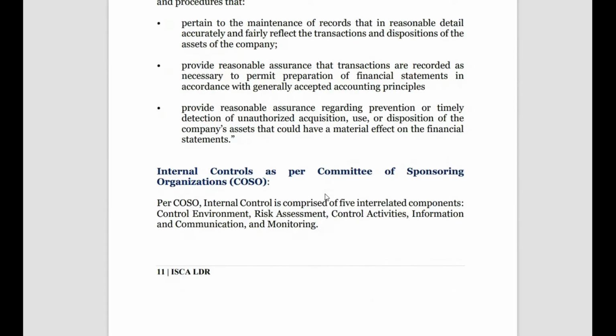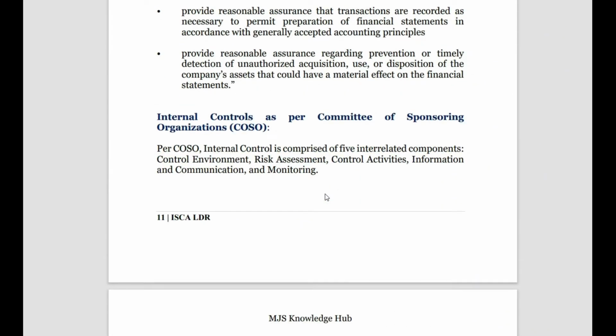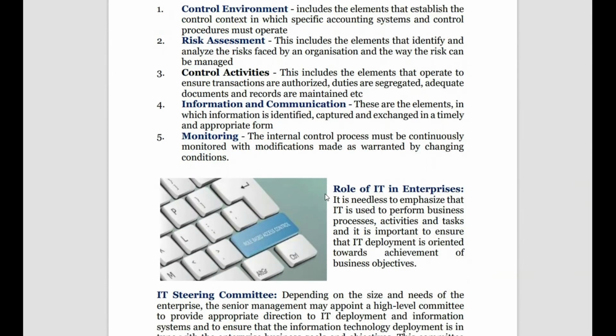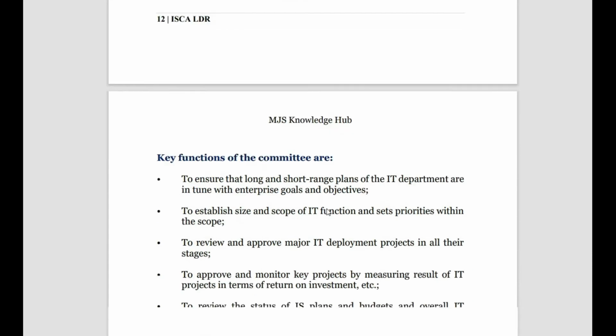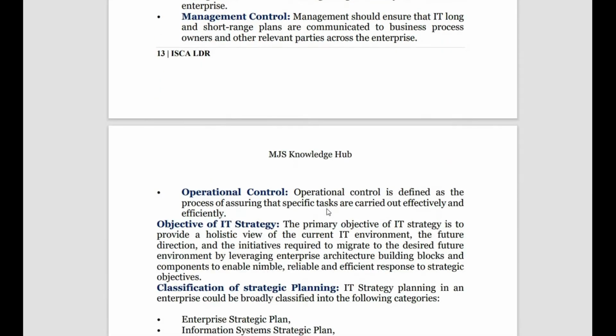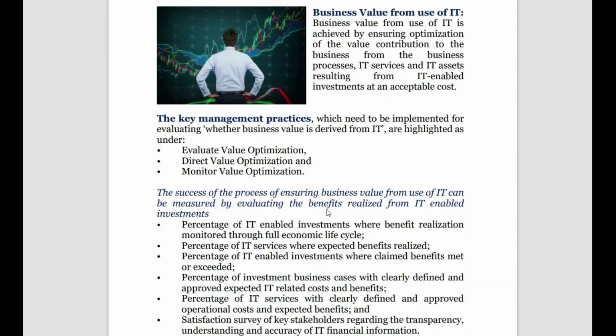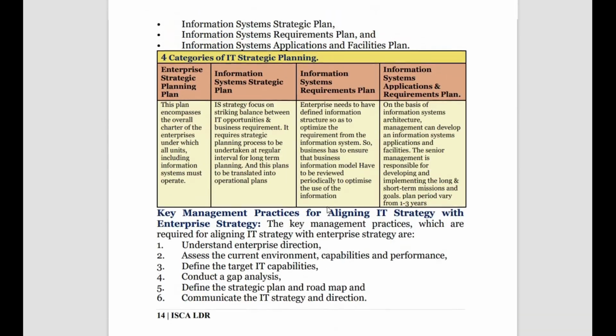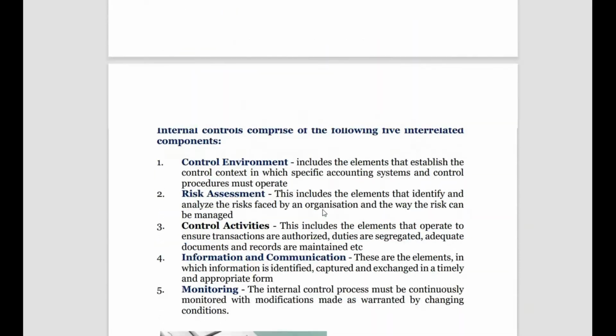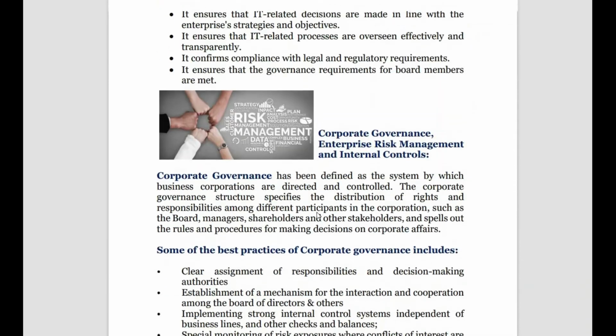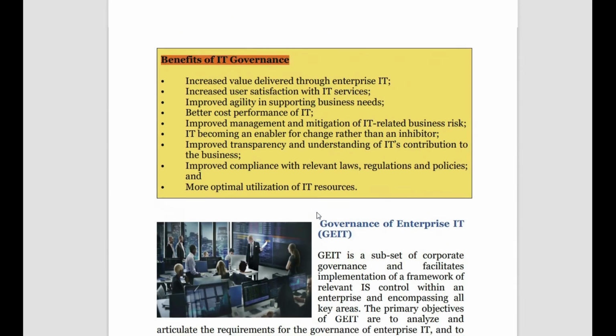So how I'll be revising: I'll first go through the MCQs of the chapter, and here and there where I find some keywords, I will come back to this PDF, the notes of ISCA, and we'll revise the side headings or the main points out of it. If you spend at least an hour a day on ISCA, it will be a good choice, so that you won't feel the burden of revising this great theoretical paper in the exam.